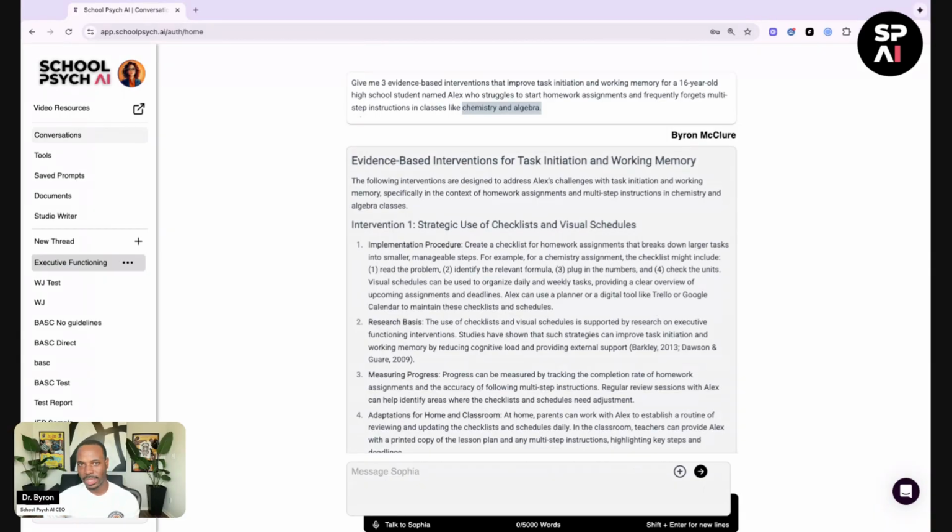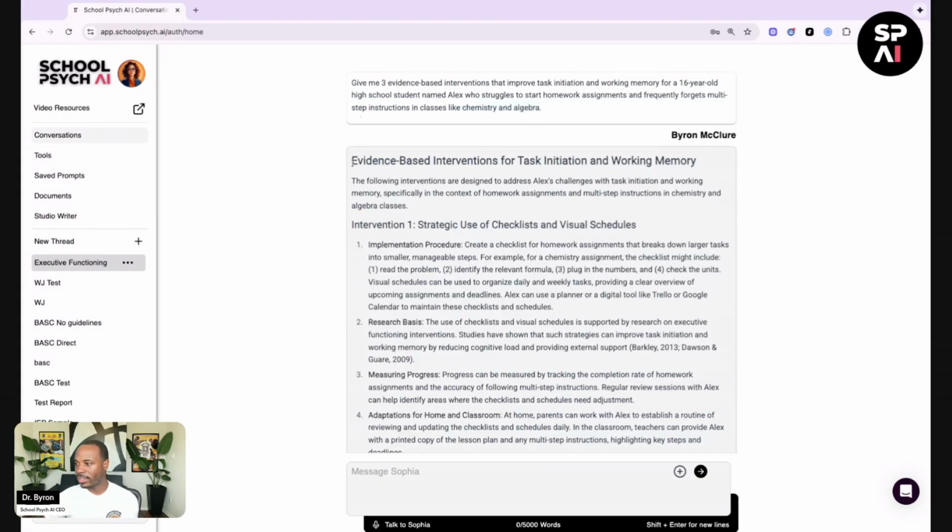we're going to get. So again, treat these conversations like a conversation with a friend. You wouldn't go up to a friend and say, give me evidence-based interventions. Your friend is going to say, well, for who? For what? What are these interventions for? What are you hoping to do? When you treat it like a tool, that's how you're going to prompt it. Instead, if you treat these like conversations with a friend, you're going to be able to provide more context. Then when you get an output that you might not necessarily like, you're going to keep having a conversation with your friend until you get that output that you prefer.